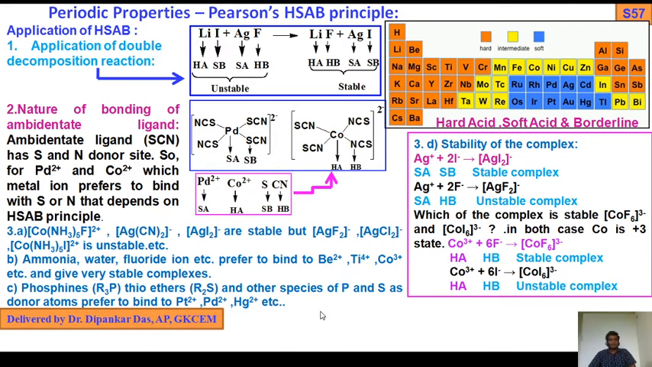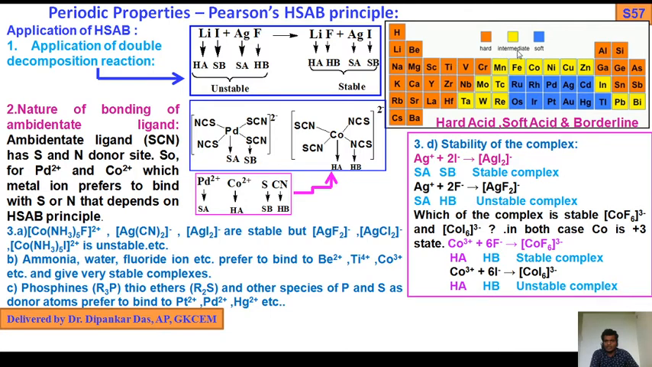Good morning everyone. Today I am going to discuss application of HSAB. In the previous video lecture I have already discussed the criteria and characteristics of hard acid, hard base, soft acid and soft base. Before going to discuss the application of HSAB, I just show you here the hard acid, hard base, soft base from these some elements which are assigned a different color.